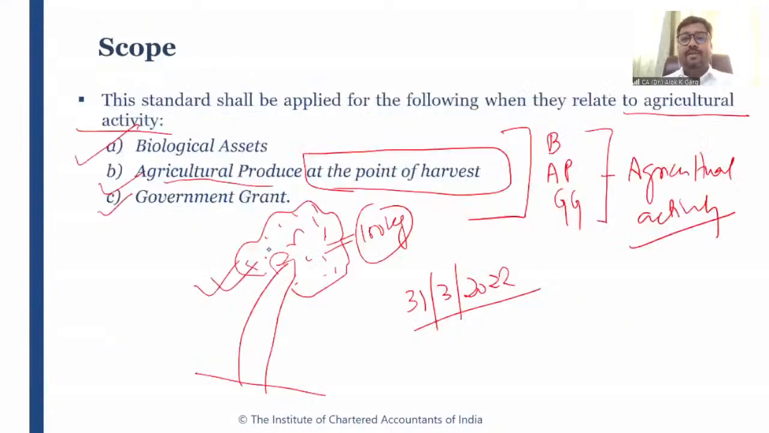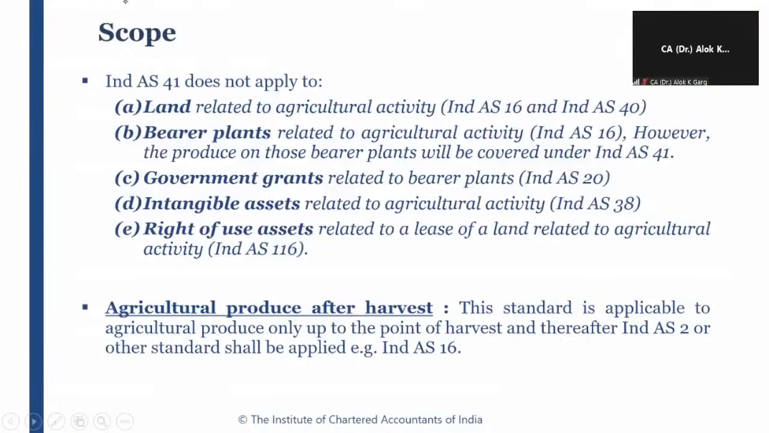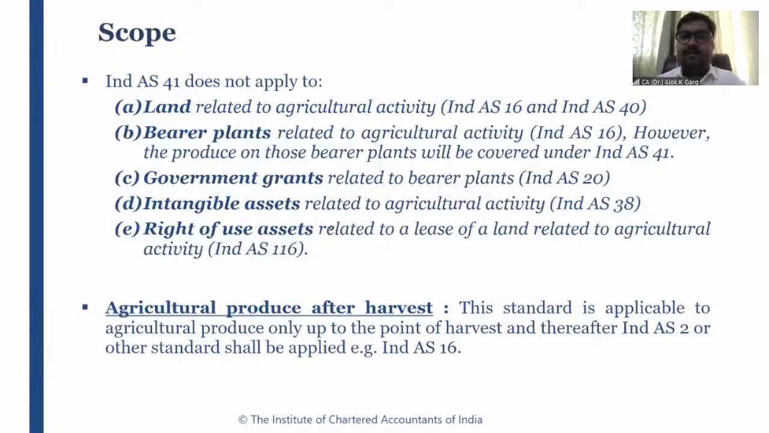So we have discussed on which items this standard is applicable. Now we need to discuss on which items this standard is not applicable. Ind AS 41 does not apply to land. We have discussed Ind AS 41 applies to biological asset, agricultural produce at the point of harvest, and government grant when it is related to agricultural activity. But it does not apply to land related to agricultural activity.